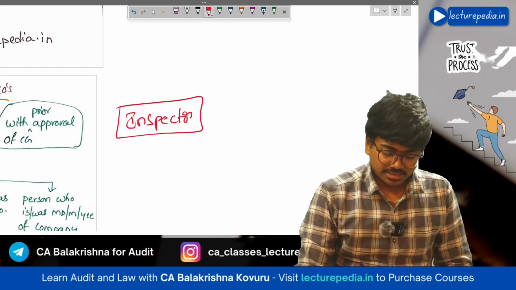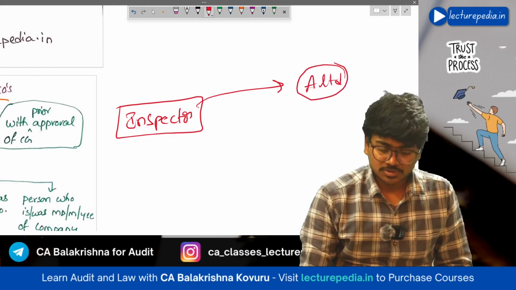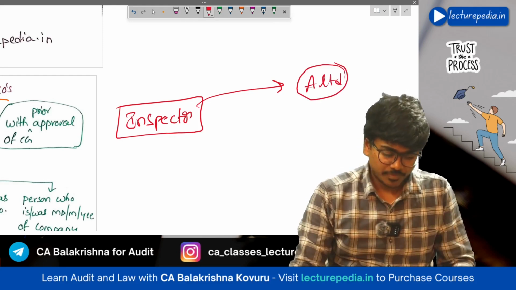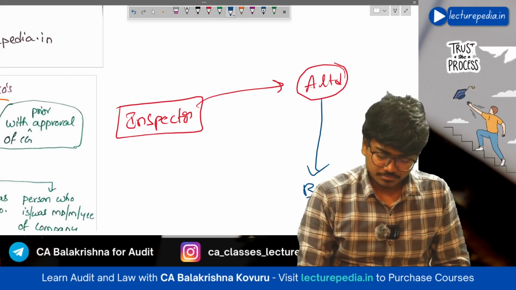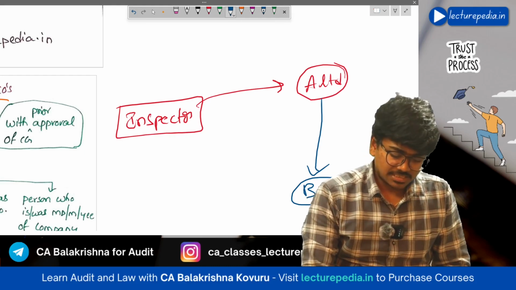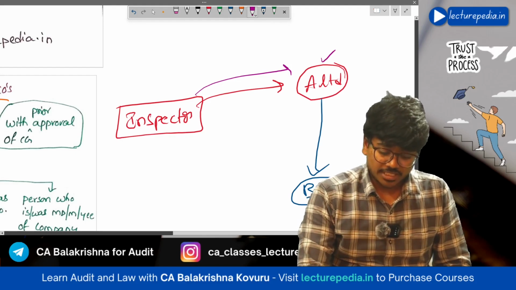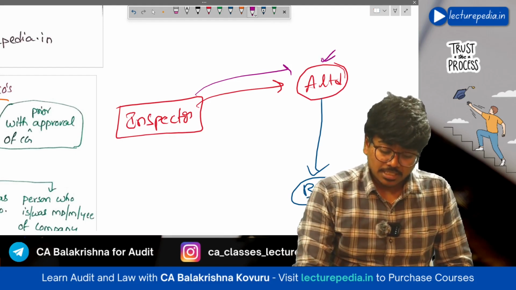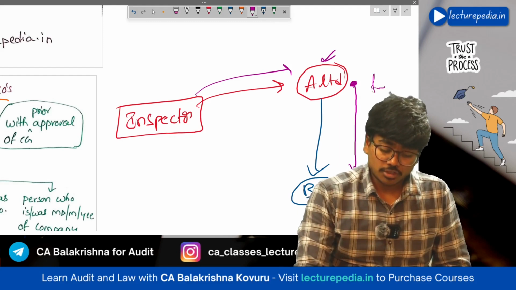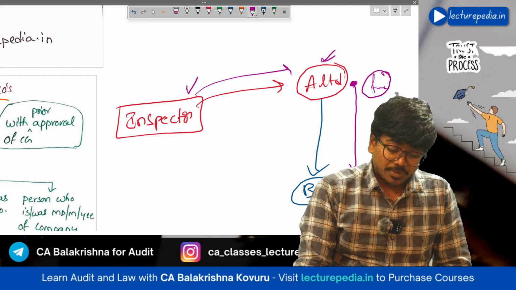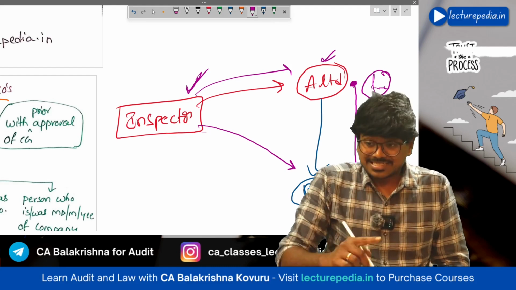He has been appointed by central government to conduct investigation of A Limited. So he is conducting investigation of A Limited, and there is a subsidiary of A Limited which is B Limited. Now the inspector, during investigation of A Limited, found out that there are certain transactions that A Limited entered into with B Limited which are fraudulent. So the inspector wanted to conduct investigation into B Limited also, that is a related company.